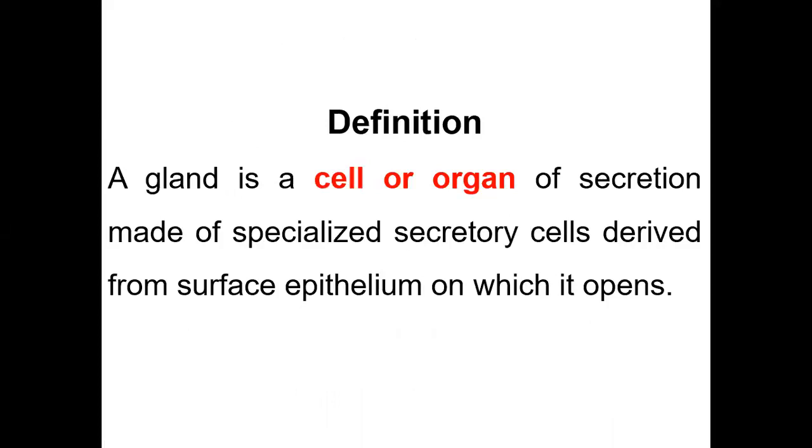Definition: what is gland? A gland is a cell or organ of secretion made of specialized secretory cells derived from surface epithelium on which it opens. So, a gland may be a cell or an organ, and it is specialized for secretion. This is derived from surface epithelium and opens on it.